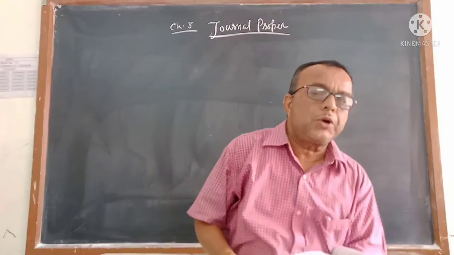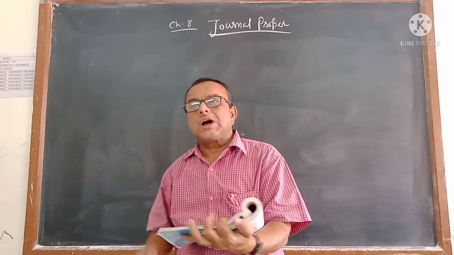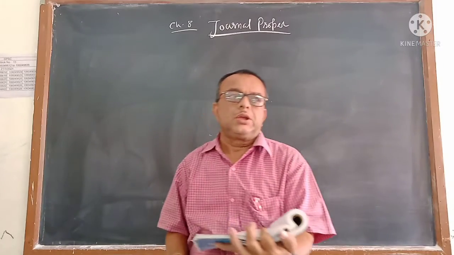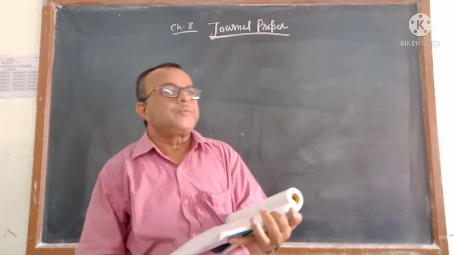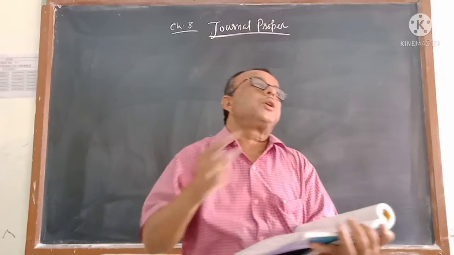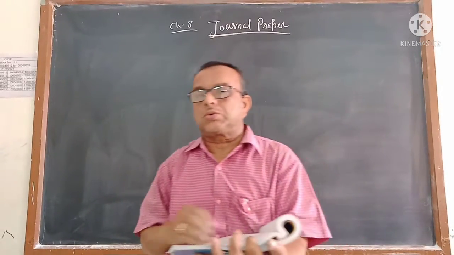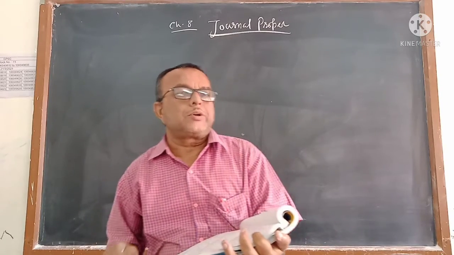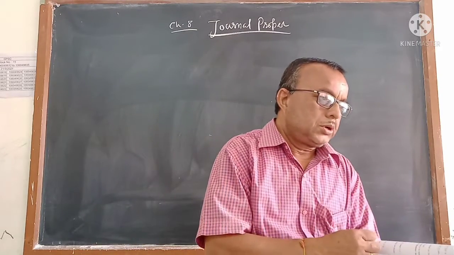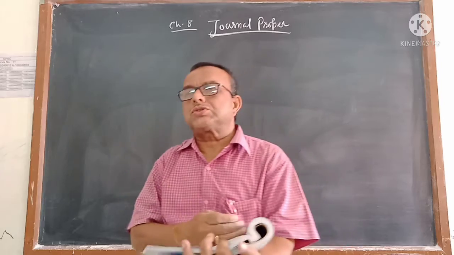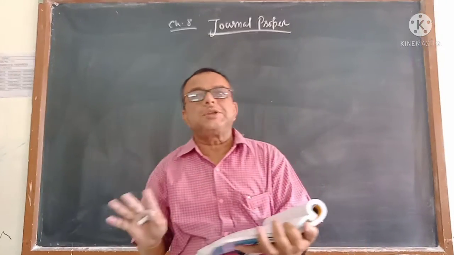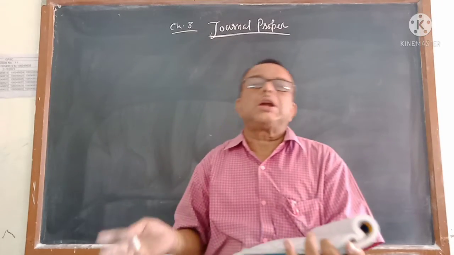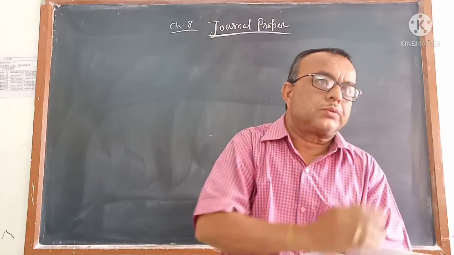What is the use of that? If you want to search for a particular entry which was written before, you can easily find it, because it will be recorded in book number 1 or 2 or 3 or 4 or 5 or 6 or 7 or 8. And there are other benefits also. In the 4th chapter you will find the simple journal, where all the journal entries are written in one book.